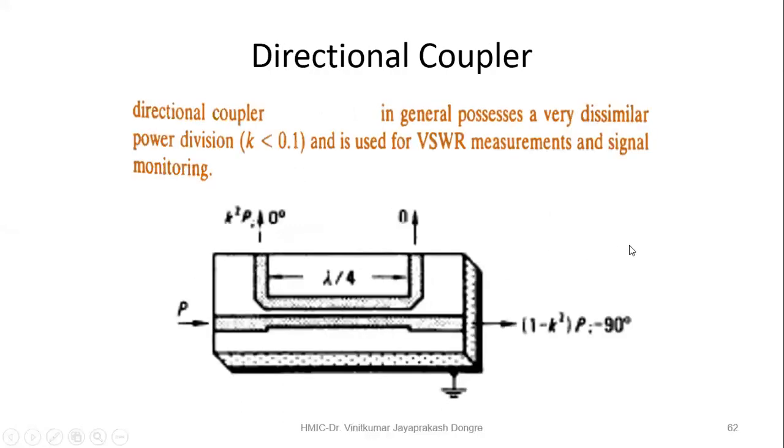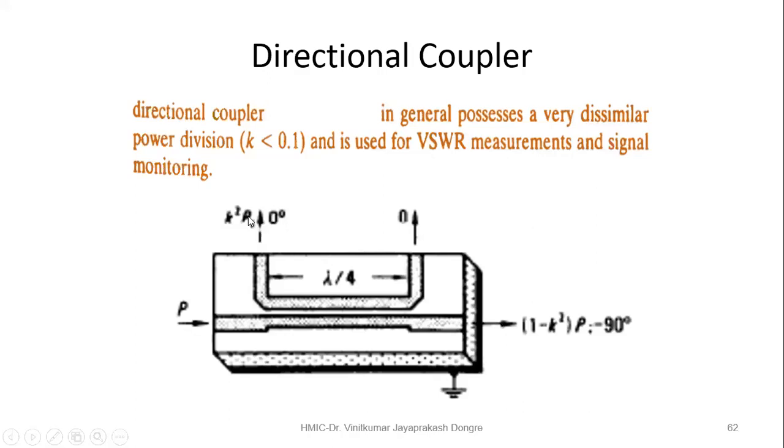Then the directional coupler. Now we have discussed the directional coupler in reference to the waveguide, but directional couplers can also be realized in a planar circuit, that is, the microstrip line. So here the four ports are there. This is port 1, and this is port 2. A 90-degree phase shift is there, and port 4 is the isolation port, and here you can use this power for measurement.